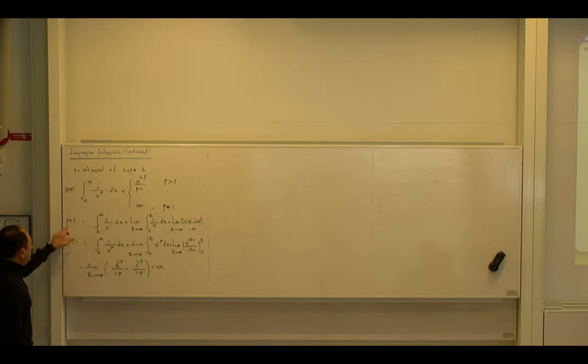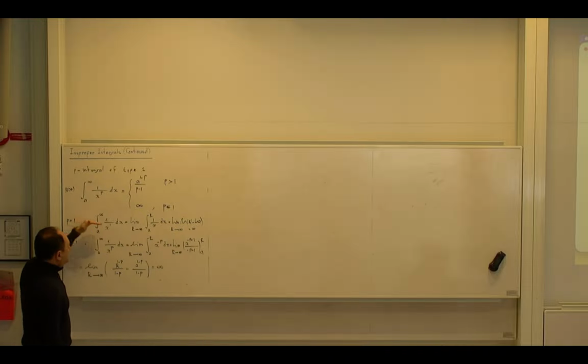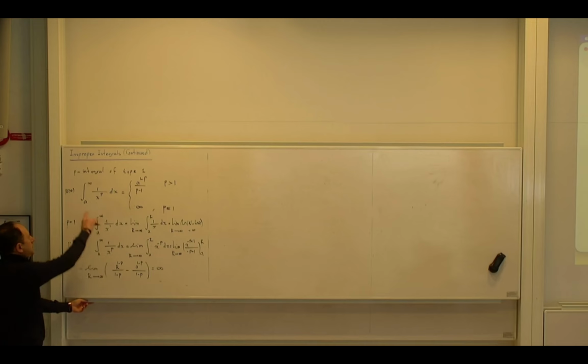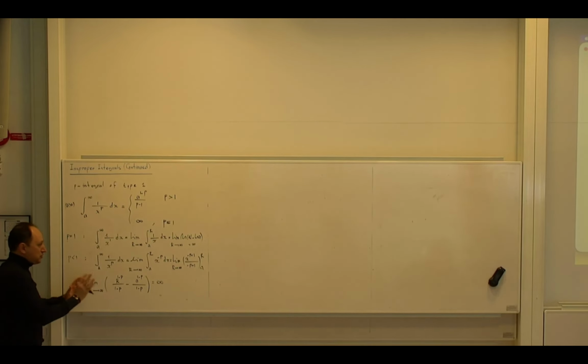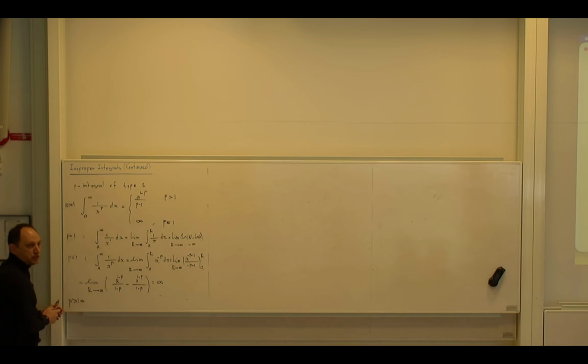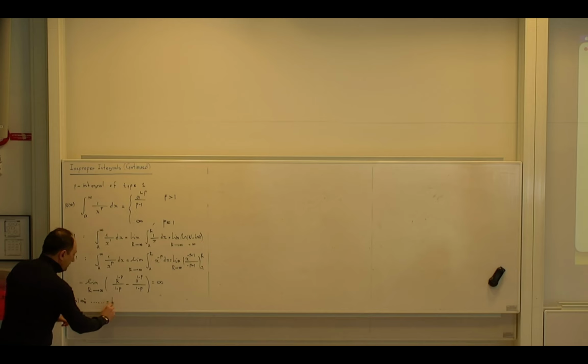So you see that for p equals 1, it is infinity, but the argument goes along this line. But for p strictly less than 1, still the answer is infinity, but the argument should go along these lines. But if p is greater than 1, let me just tell you, so you can find it yourself. If p is greater than 1, everything remains intact up to this point, but the limit will change. Can you tell me what will be the limit? So if this is the case, dot, dot, dot, I will come up to here.